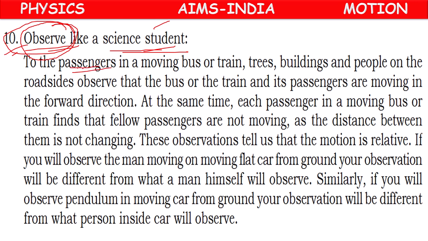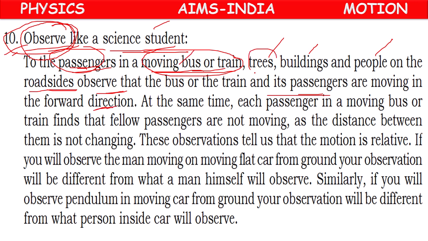For all the passengers in a moving bus or train, trees, buildings, or people on the roadsides, they observe that they are moving.